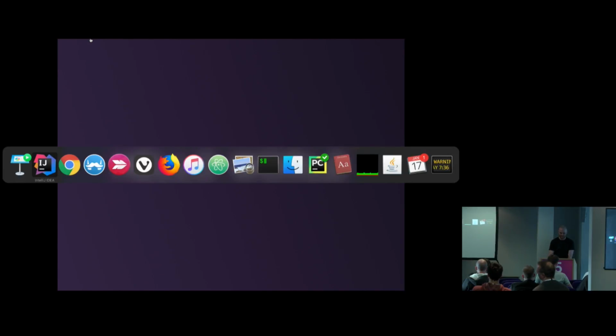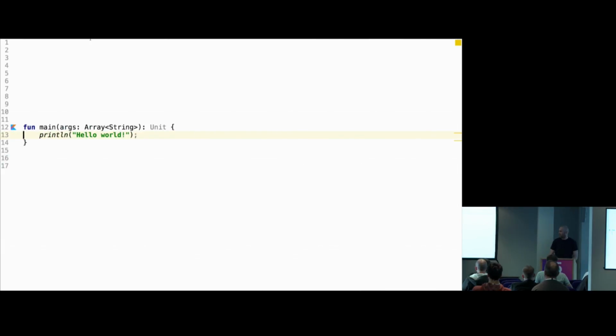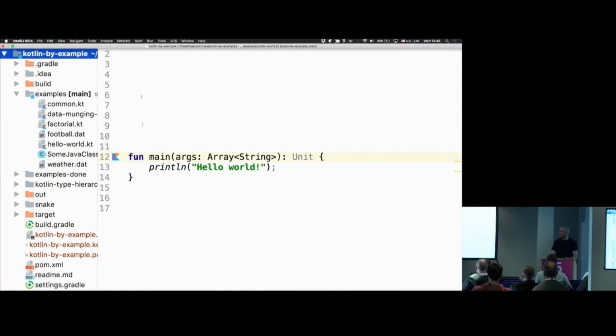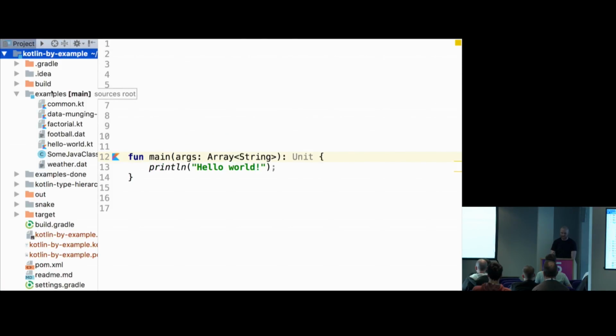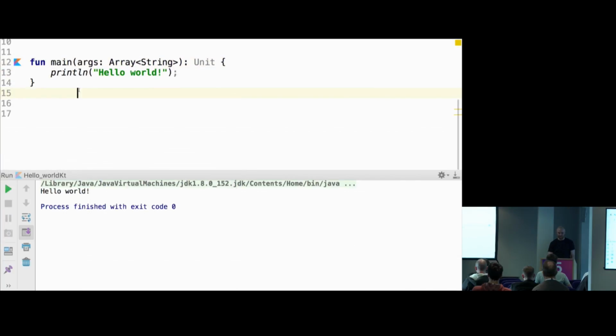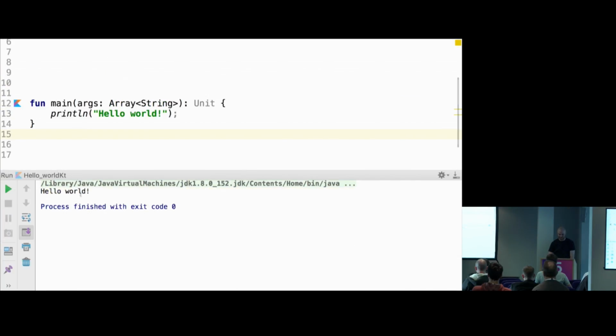So we should start with the hello world thing. Oh, I just realized I was away from the microphone. Good. So this is hello world. Just to show, this is just IntelliJ IDEA. You can see there is this panel, and it's all running in presentation mode. This is why everything is so big. If I run this thing, hello world, as you can guess, it will print hello world over there.